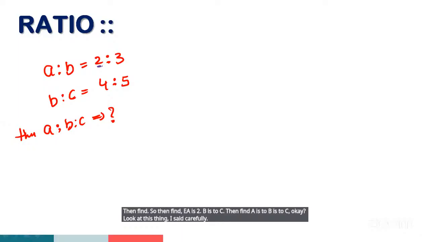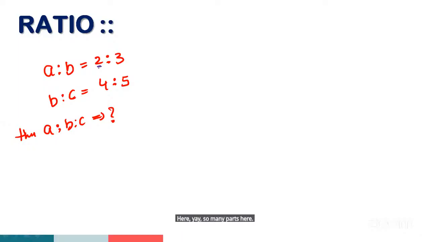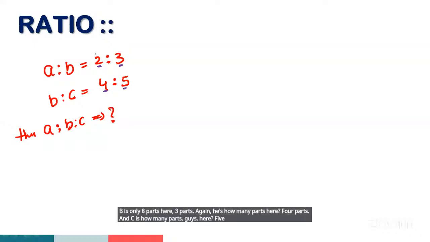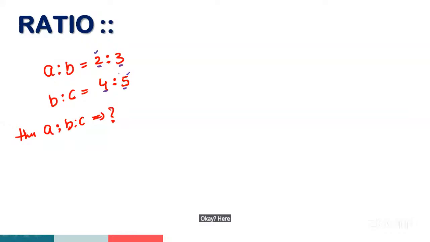Here, A is how many parts? 2 parts. B is how many parts? 3 parts. Again, B is how many parts? 4 parts. And C is how many parts, guys? 5 parts. Okay, here A and C are very clear, guys. But here B is 3 parts and here B is 4 parts, right? So I'm going to use the basic method, guys.